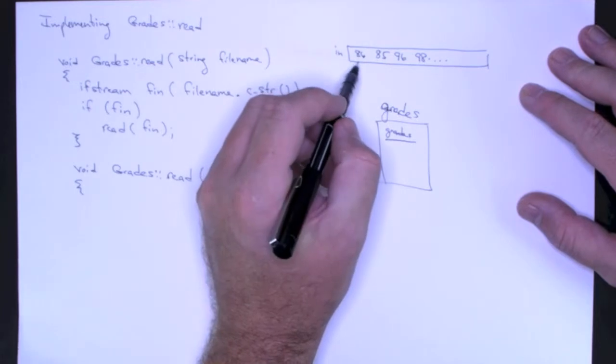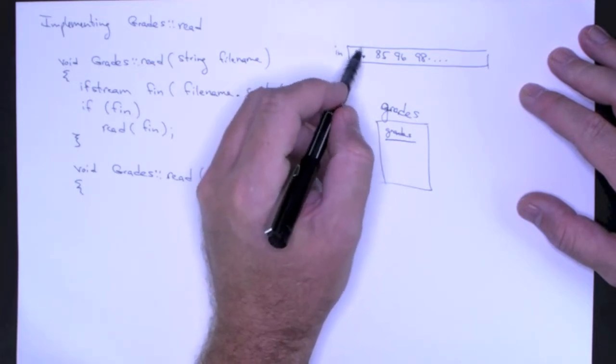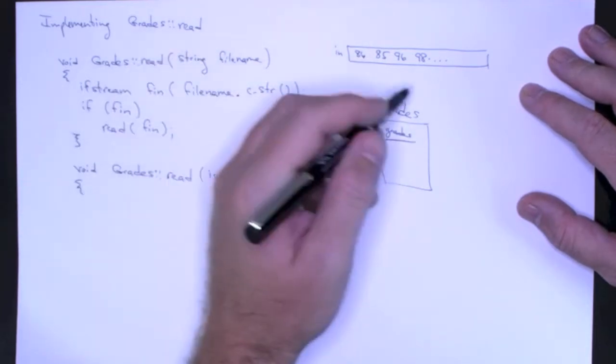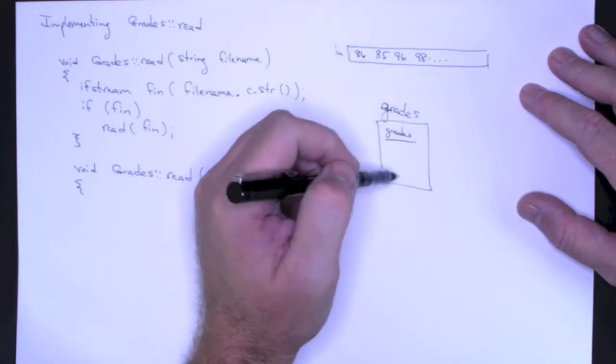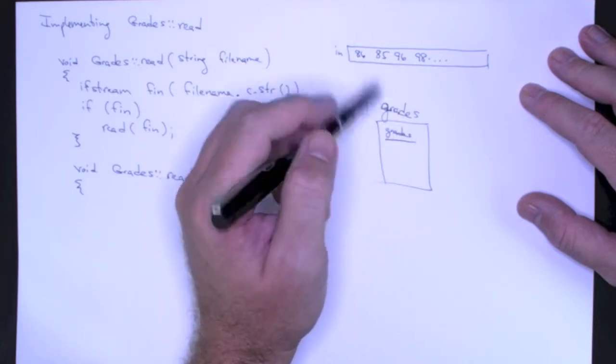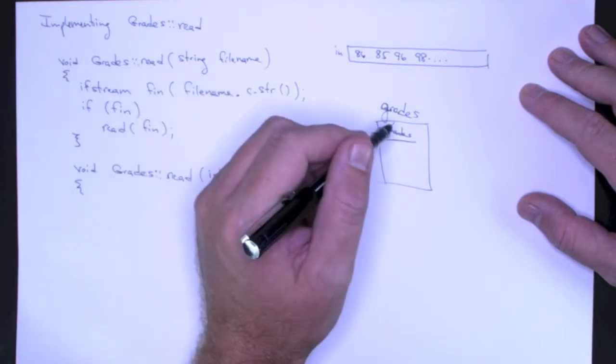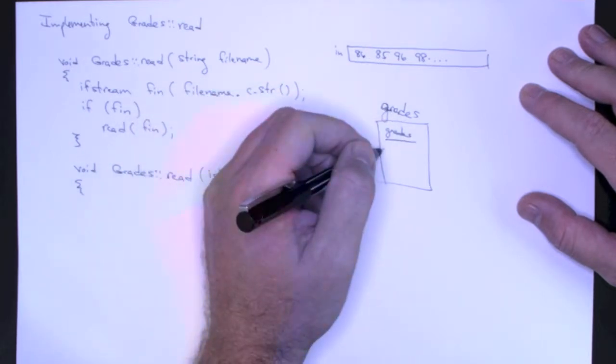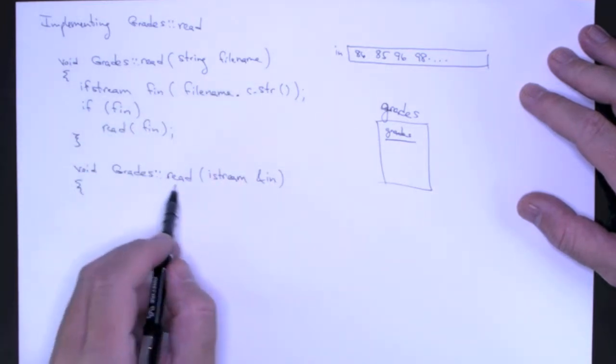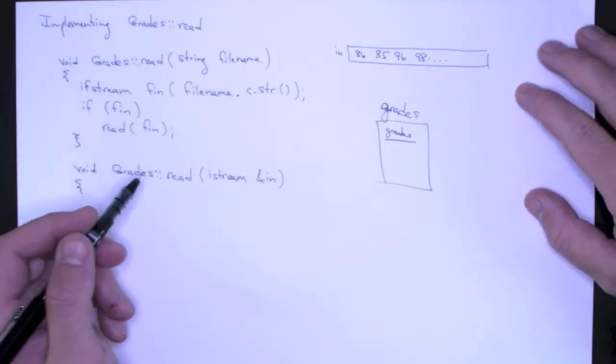And the first integer here, and so one question is, are we adding the grades to this vector? Are we replacing the ones in the vector? So that's a good question. You might think about, again, positives and negatives. Maybe instead of read, we want an add method.